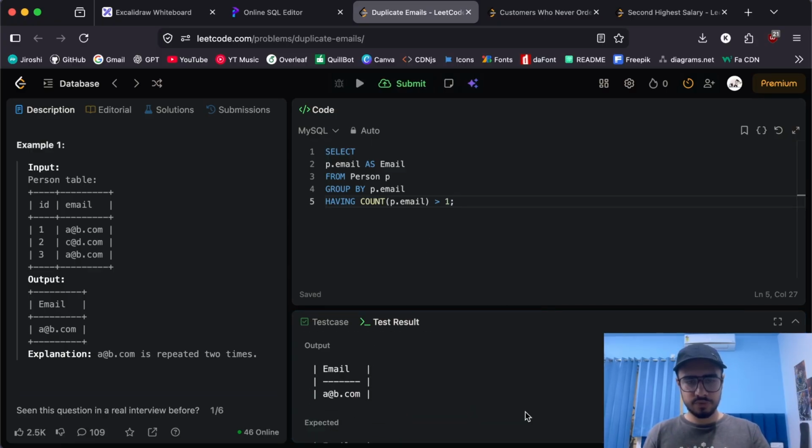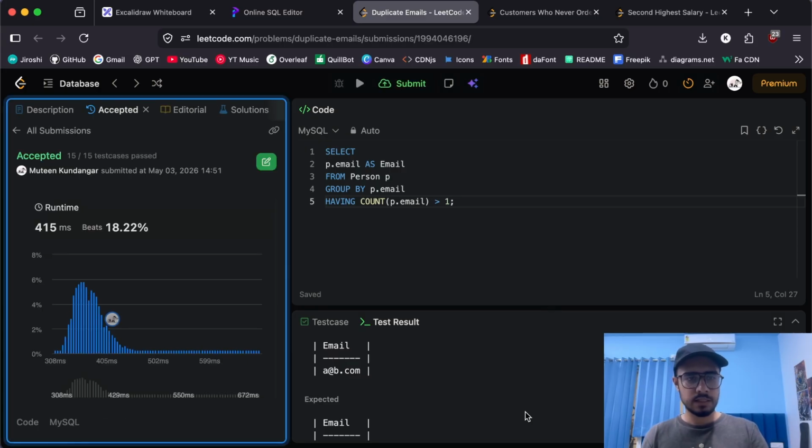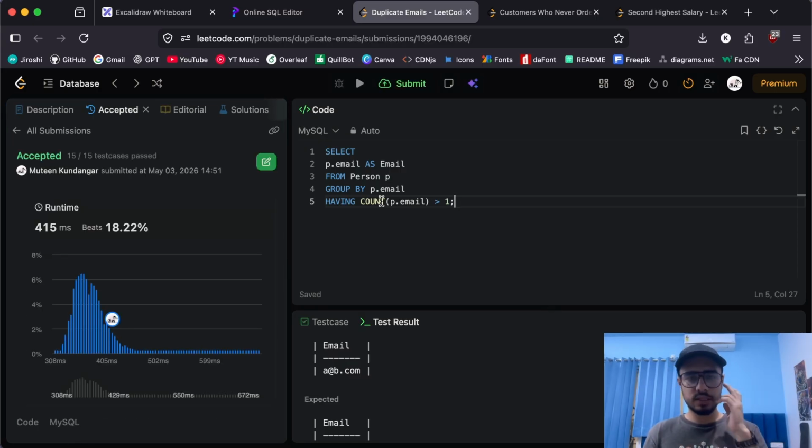As you can see, the first test case has been passed. Let's try to submit it. Yeah, so we easily solved the problem using all the basic knowledge we had about SQL. So perfect. Now let's head on to the next problem.